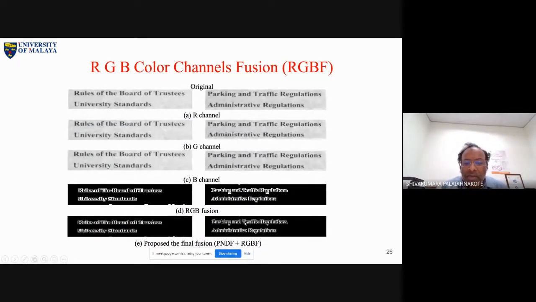Look at these two images now, especially the edges. Here you can see a lot of distortions, degraded or distorted edges. But here it's better. You can read this one, but you cannot read that one. That is the difference here.